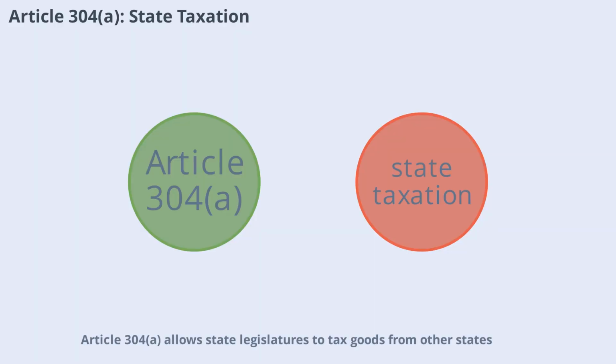Article 304A allows state legislatures to tax goods from other states provided local goods are taxed similarly. This prevents discrimination and ensures a level playing field for goods, whether produced locally or imported from other states. It's an exception to the rule that taxes shouldn't impede free trade within India.